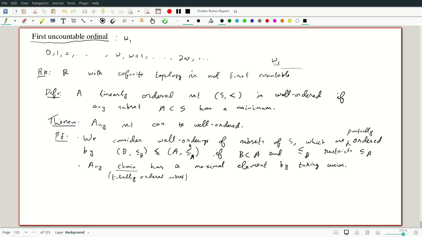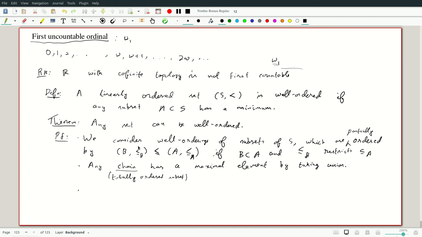We take the union of these, and on that we have an ordering: any two elements must be in some set, and hence in some bigger set, and because of the total ordering we can use the order from that bigger set. So any chain has a maximal element by taking the union.